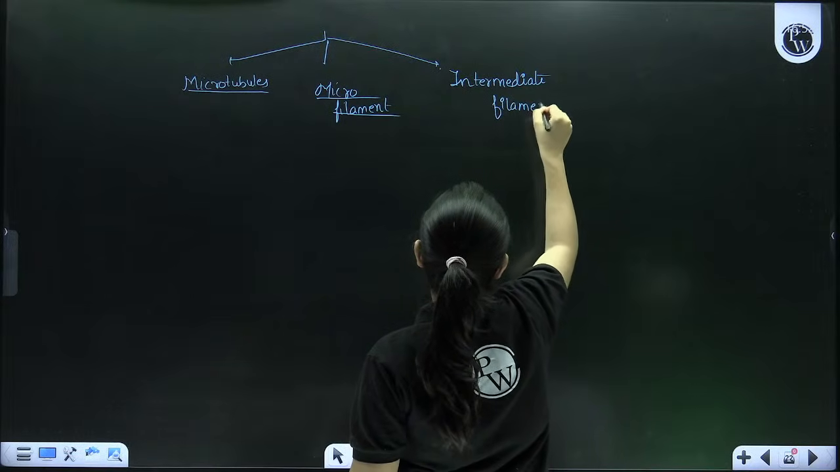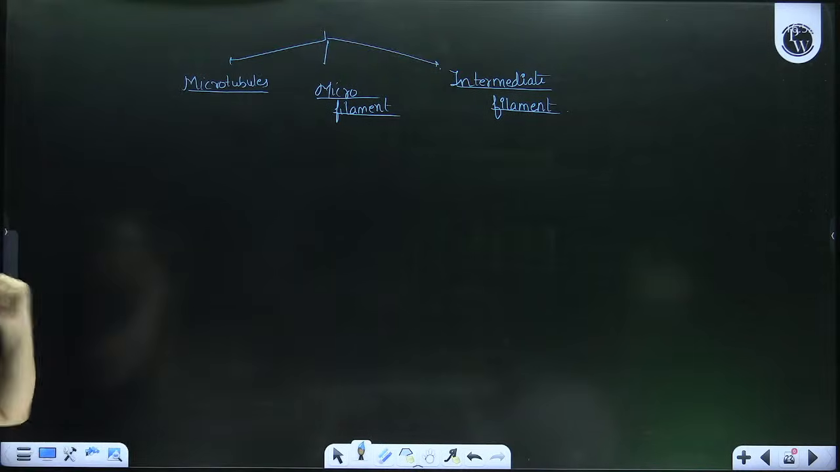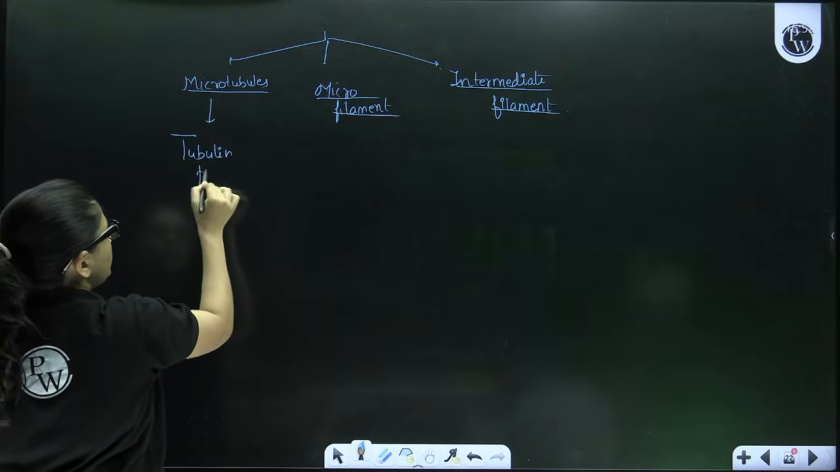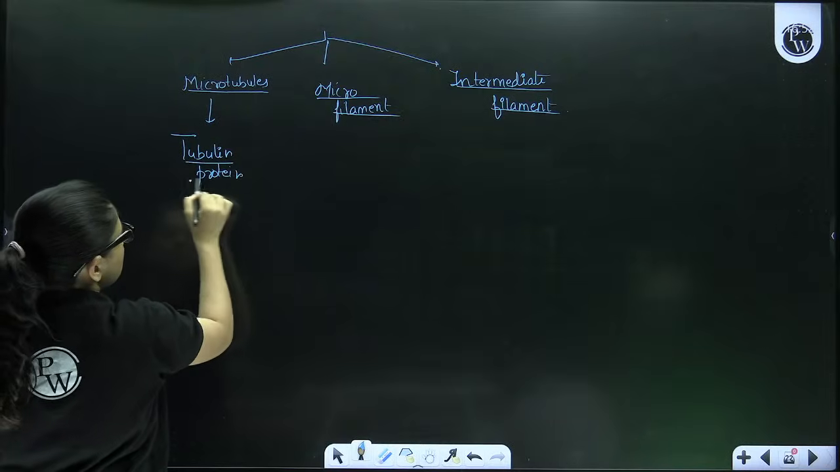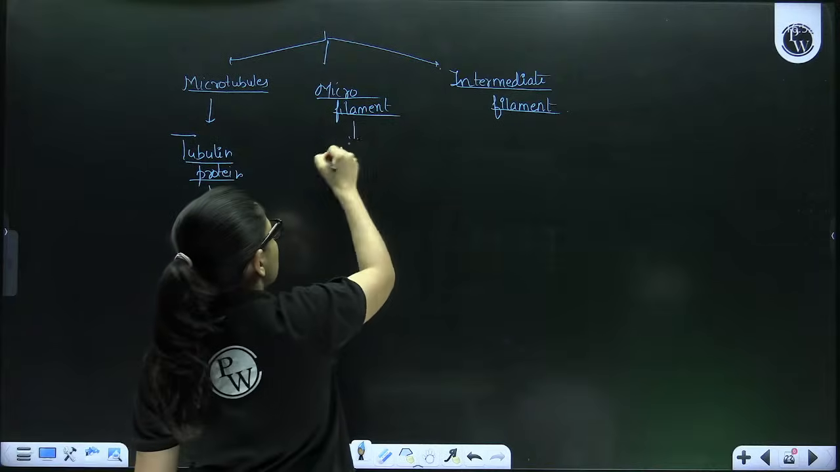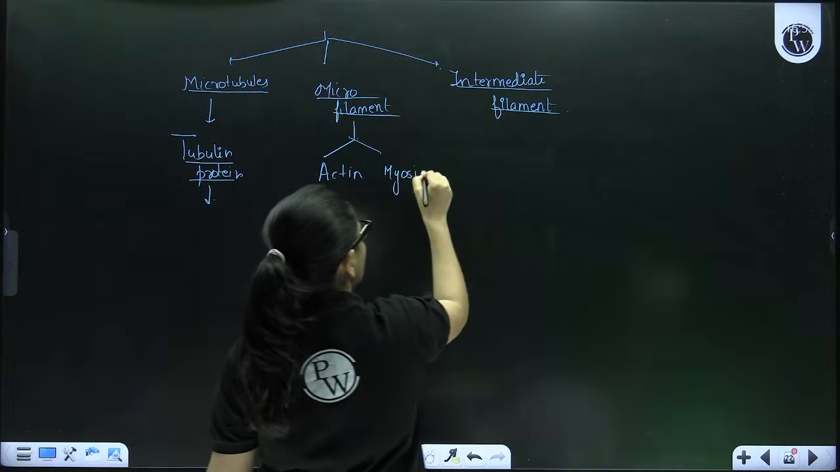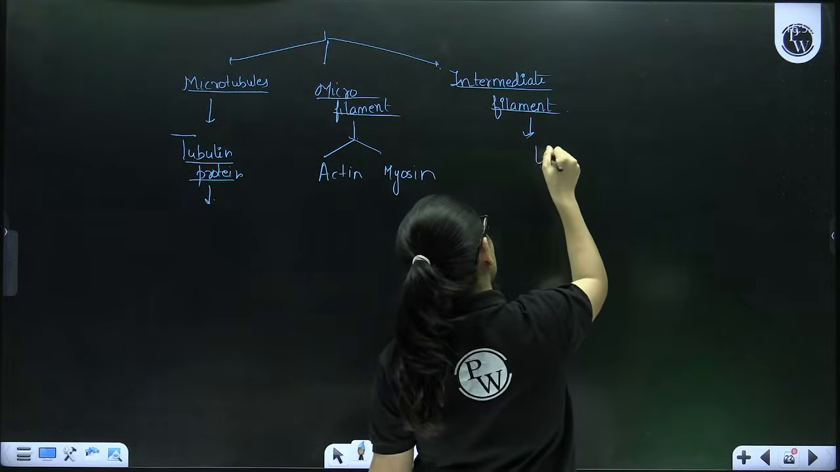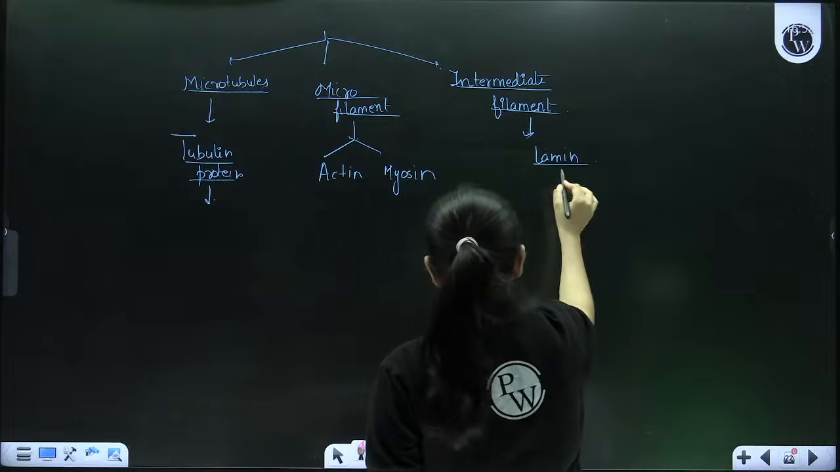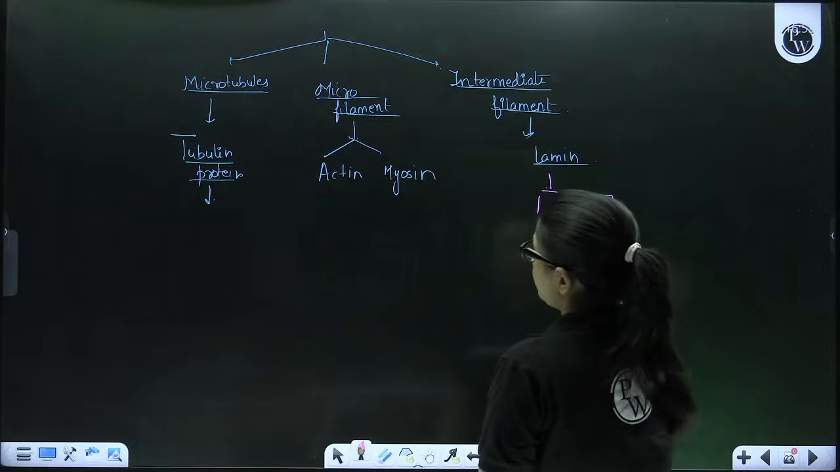So they can be of how many types? Three types, right? Microtubule, microfilament, and intermediate filament. Microtubules, they are made up of which kind of protein? Tubulin protein. So tubulin proteins join together to form microtubules. Microfilaments can be made up of two different types of proteins like actin and myosin. Similarly, intermediate filaments are made up of lamin protein, the non-contractile lamin protein. Intermediate filaments are exclusively found inside the nucleus of the cell.